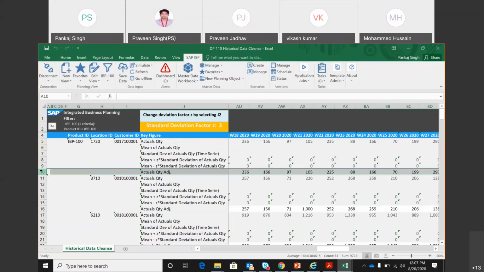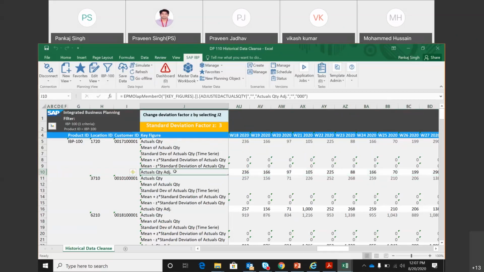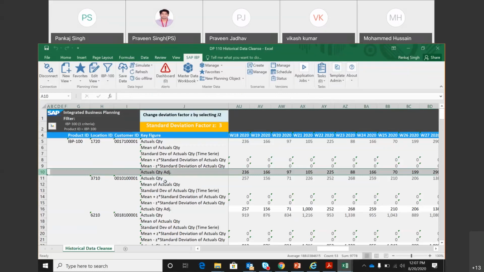If he finds that there is some product combination where the data is missing, then he can run this manually, or he can put some manual input in the adjusted quantity key figure. Or if he does not do that, we can certainly have a job doing the missing value update. But it is a place where there is a key figure given to him for manual adjustment, and he can come and do that.